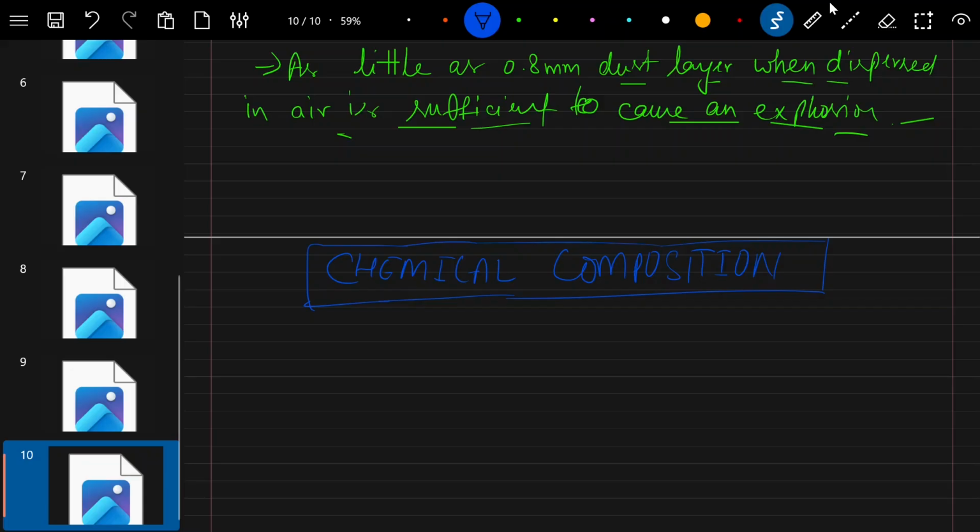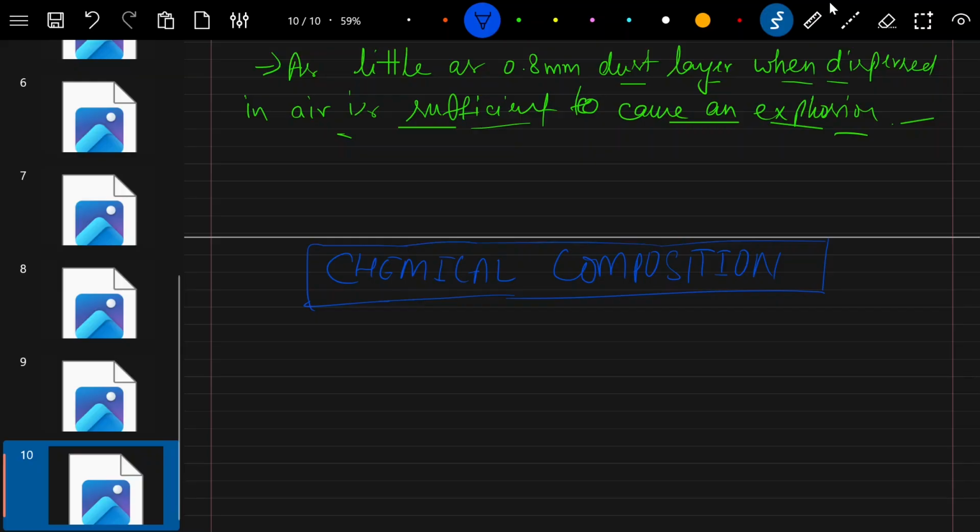Now we are going to study the chemical composition of these dusts. For gases and dust to be explosive, they must be combustible. That we all know.